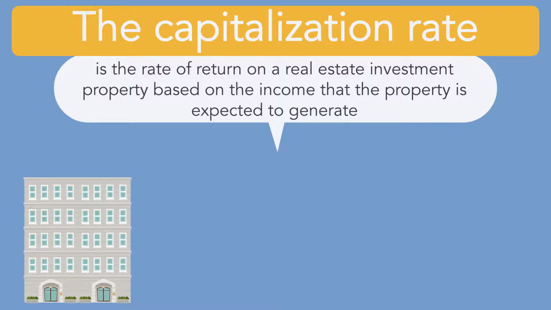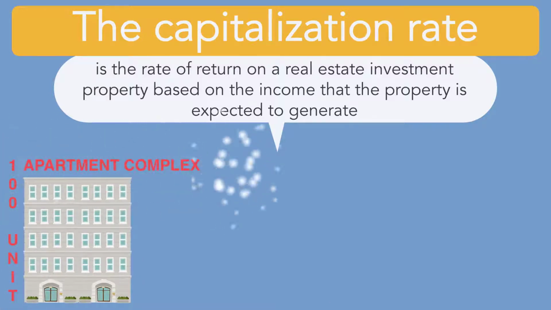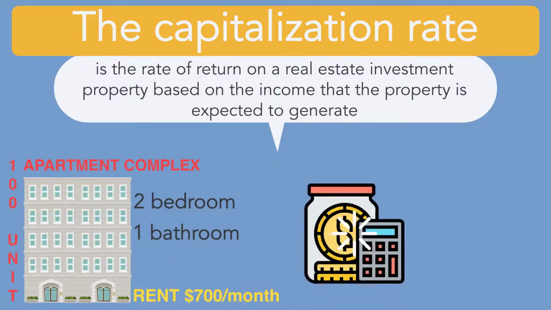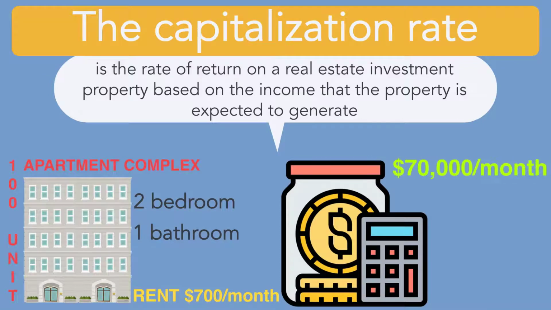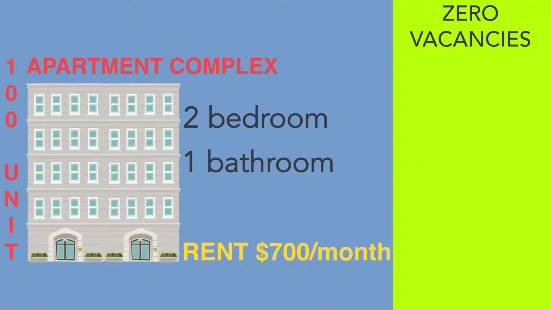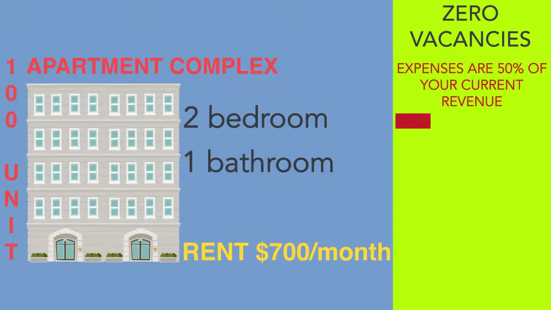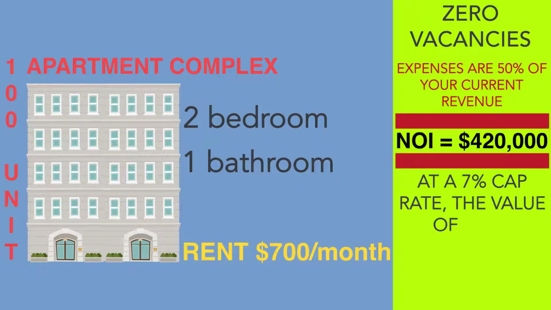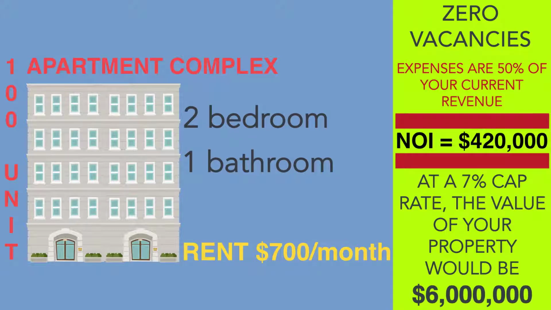If you buy an underperforming 100-unit apartment complex comprised of all 2-bedroom, 1-bathroom units, and each of those units rents for $700 a month, your gross income will be $70,000 a month, or $840,000 a year. For the sake of this example, let's assume there are 0 vacancies and that your expenses are 50% of your current revenue. At the end of the year, your net operating income will be $420,000. At a 7% cap rate, the value of your property would be $6 million.